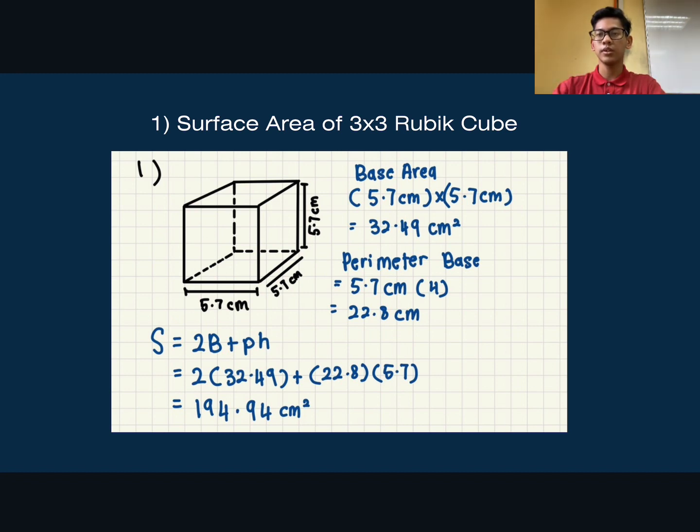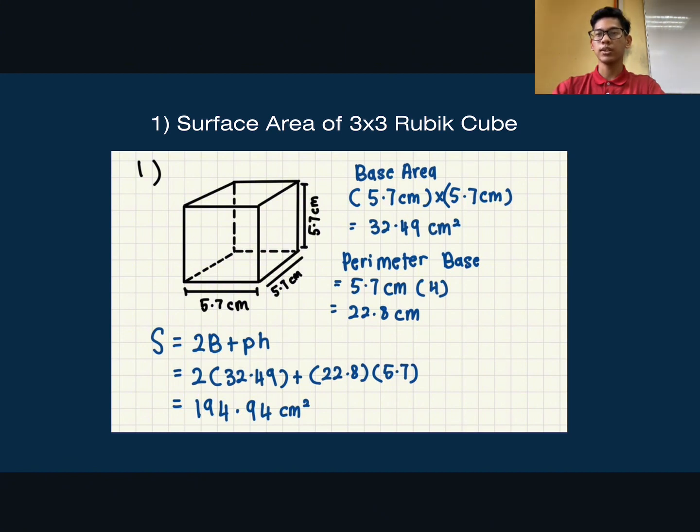For the base area, we use the formula length times width, which is 5.7 times 5.7 cm, equal to 32.49 cm squared, and the perimeter of the base is 5.7 cm times 4 because it has 4 sides, and the answer is 22.8 cm for the perimeter.